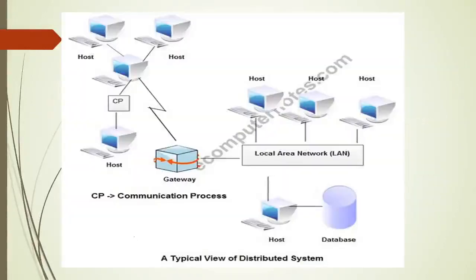So you can see here another diagram. That means we use this network for sharing the resources or sharing the data or any information. You can see here in the diagram this is one network and this is another network, and these two networks are connected with each other. You can also share the information from one computer to another computer. The information can also flow from one network to another network.